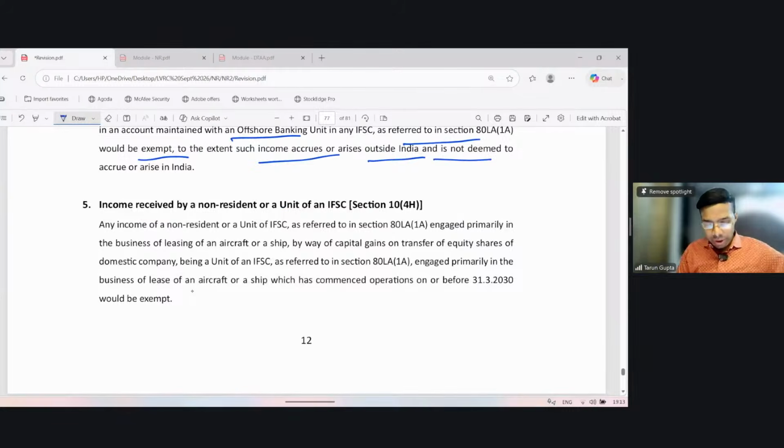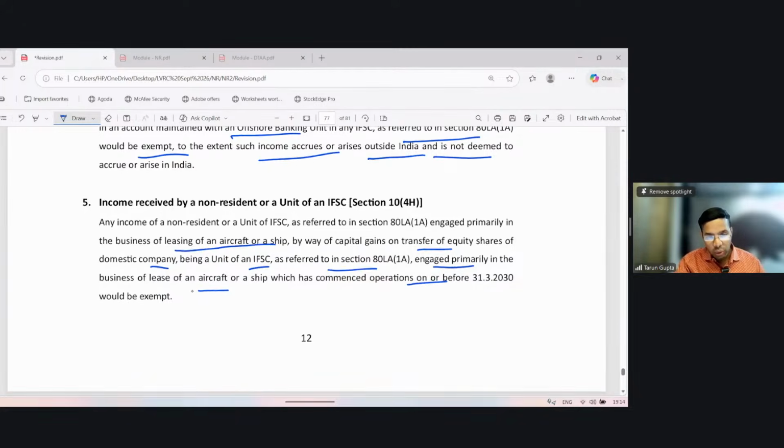Then I think the last section comes, section 10(4)(h). It's applicable in respect of income of a non-resident or a unit of IFSC. So any income of a non-resident or a unit of IFSC as referred to in section 80LA engaged primarily in the business of leasing of aircraft or ship, so they give the ship or the aircraft on lease, by way of capital gain on transfer of equity share of a domestic company being a unit of an IFSC as referred to in section 80LA engaged primarily in the business of lease of aircraft or ship, which has commenced operation on or before 31st March 2020, will be exempt.